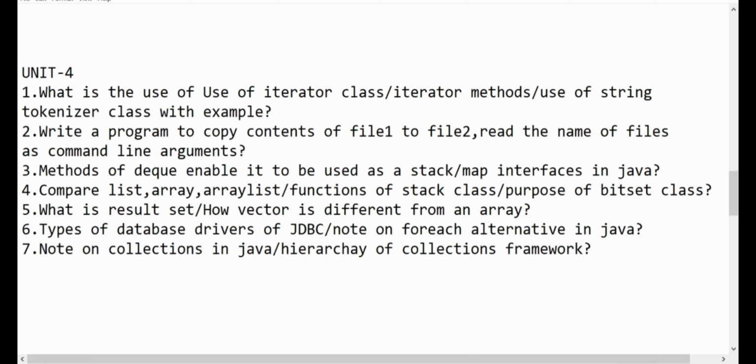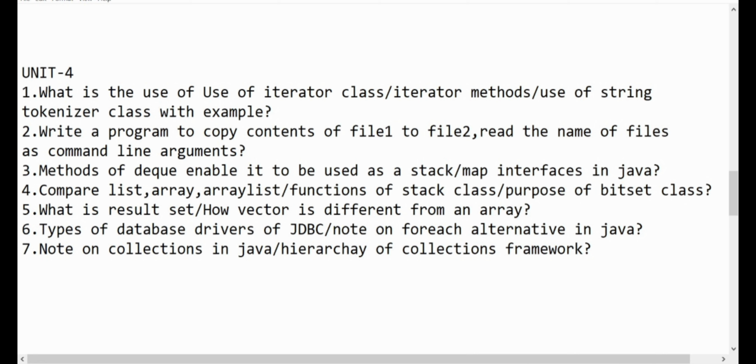Fourth one, compare list and array list, functions of the stack class. Next, purpose of the bitset class. We know what is the use of array list and stack and so on, so we have to compare them and present it on the paper neatly.